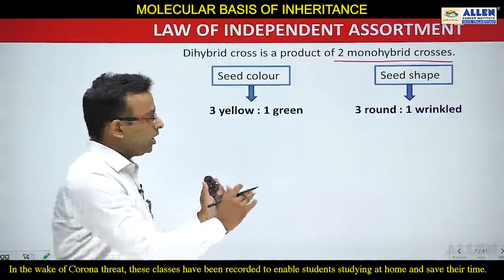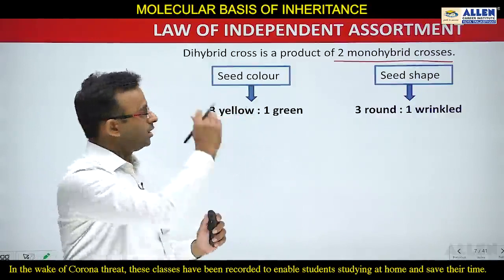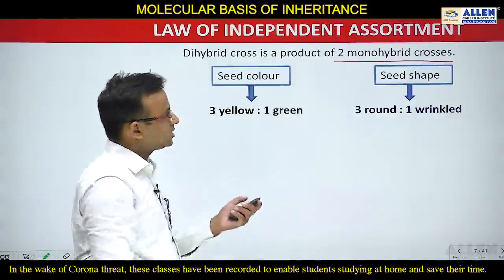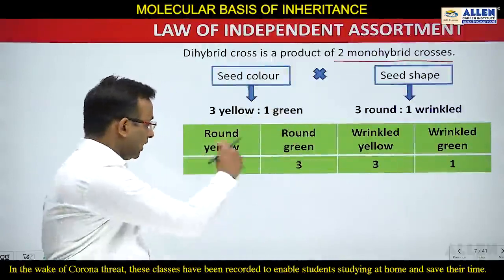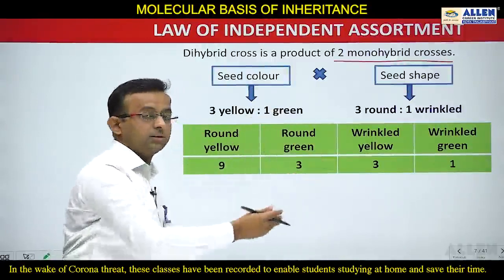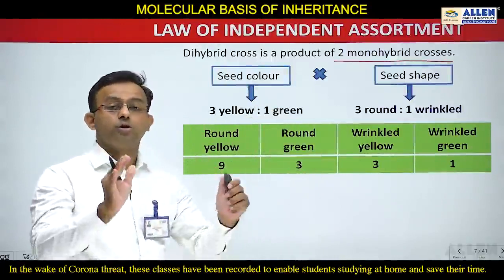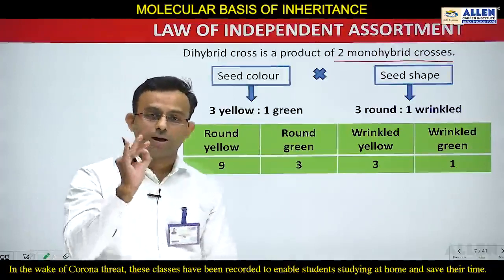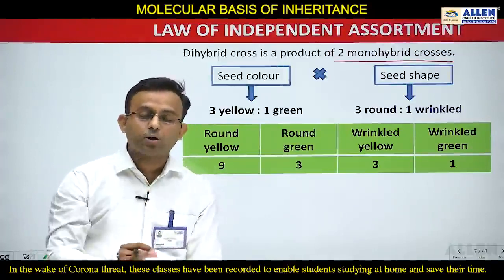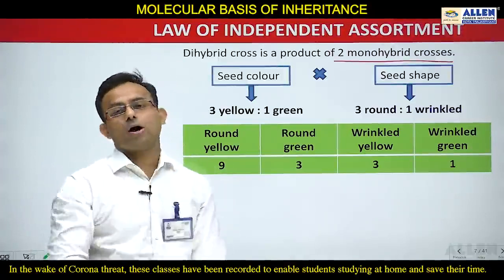Students, suppose we multiply both these results. Then you will see this phenotype appear, and this is 9:3:3:1. This is the phenotypic ratio of the F2 generation of the dihybrid cross. This verifies that a dihybrid cross is a product of two monohybrid crosses.